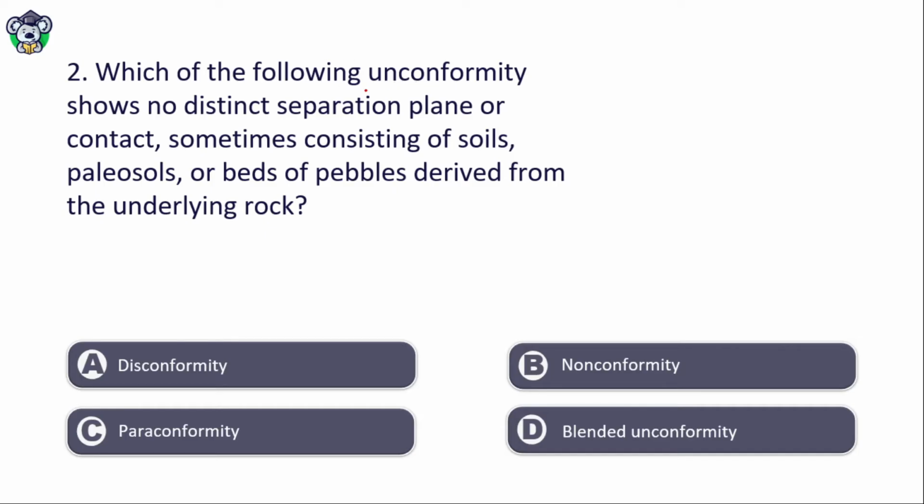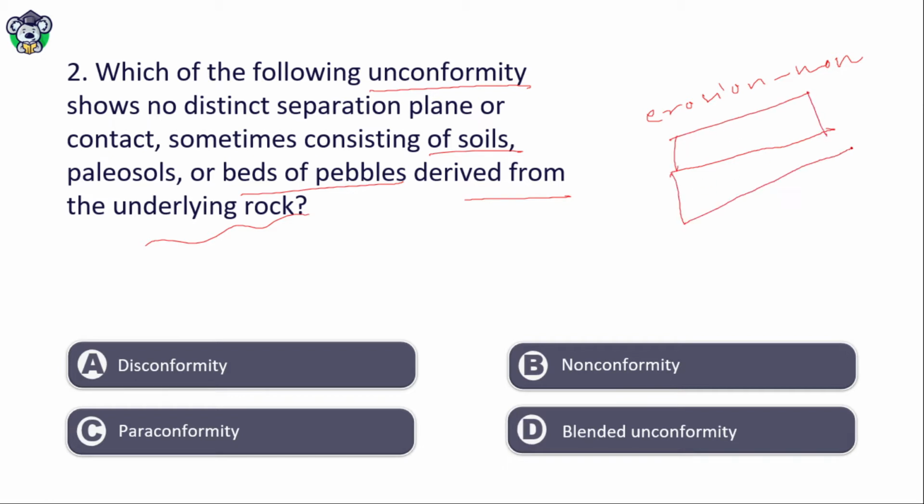Which of the following unconformities shows no distinct separation plane or contact, sometimes consisting of soils, paleosols or beds of pebbles derived from the underlying rock? So you should know what is unconformity. Unconformity is a surface of erosion or non-deposition separating two rock strata or rock beds. This is called unconformity.